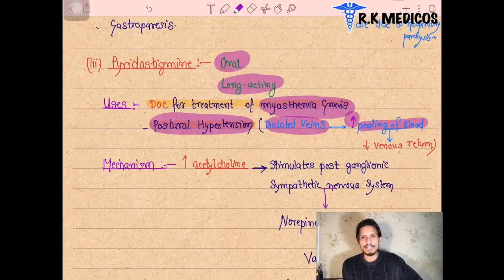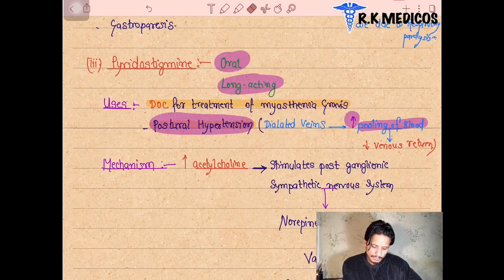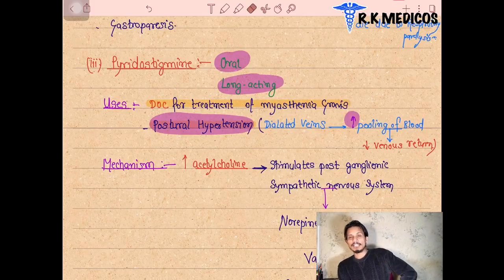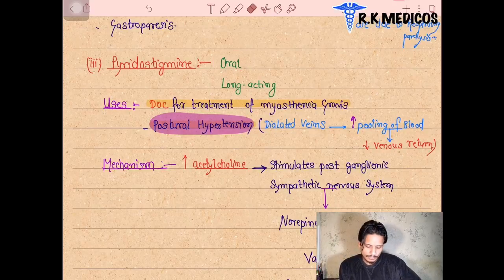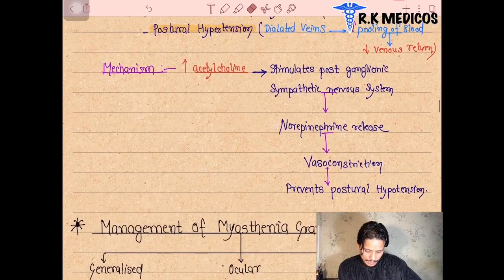So pyridostigmine is the drug of choice. Why use pyridostigmine? We will discuss it later in the antihypertensive drugs. Now we are going to see the main mechanism of pyridostigmine. It increases acetylcholine. After taking the drug, acetylcholine is increased at the post-ganglionic sympathetic nervous system.